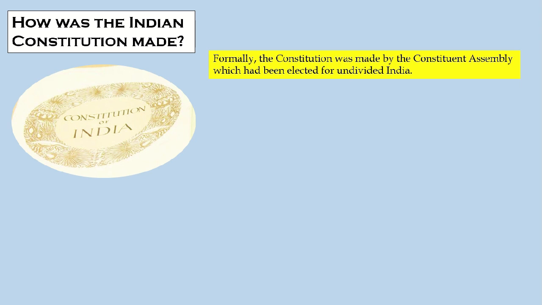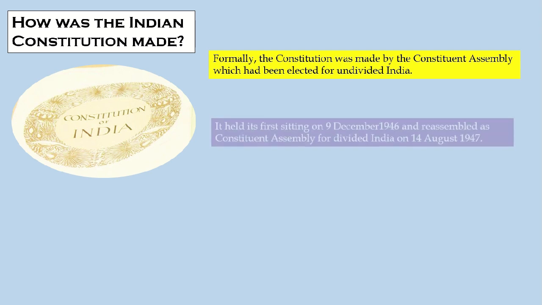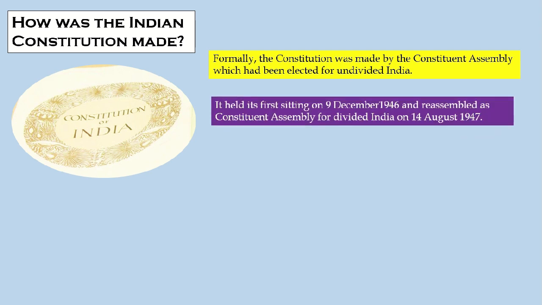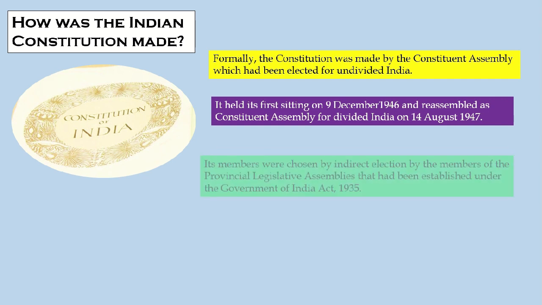The main duty of the Constituent Assembly is to draft a constitution for a country. In India, its first meeting was on 9th December 1946, and it reassembled as the Constituent Assembly for a divided India on 14th August 1947.